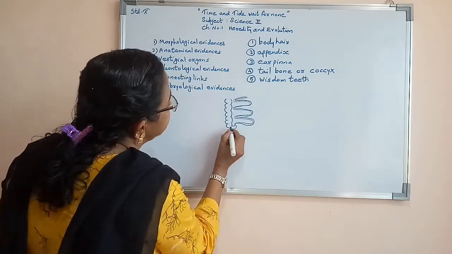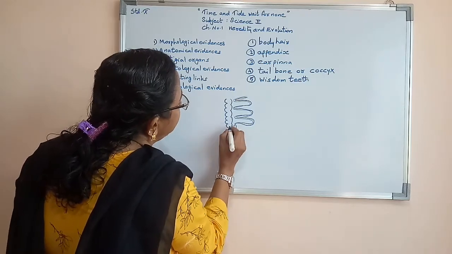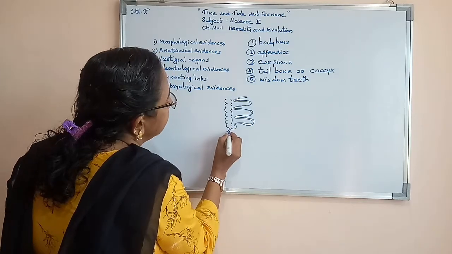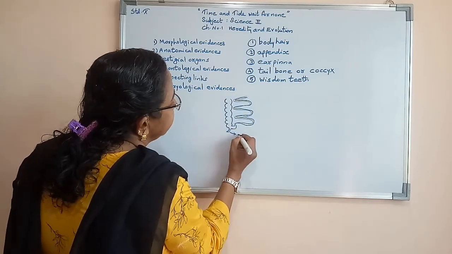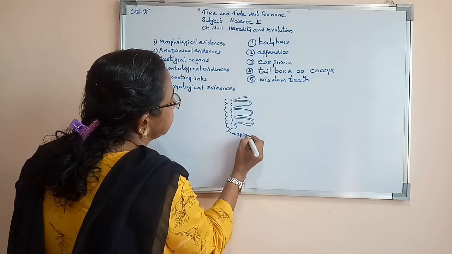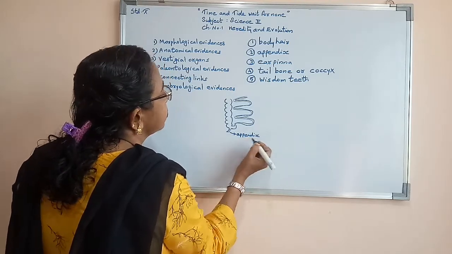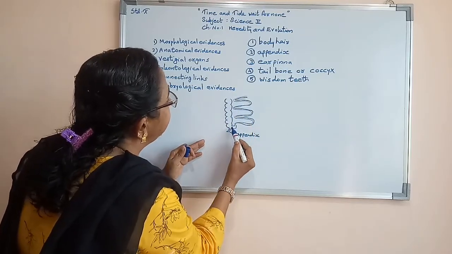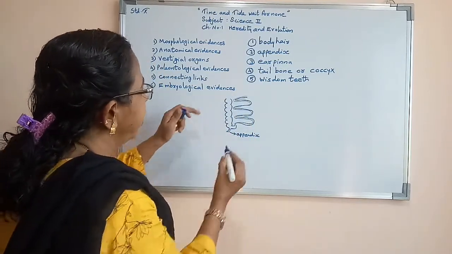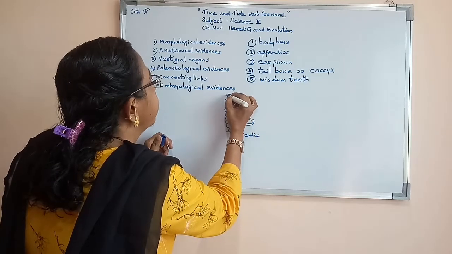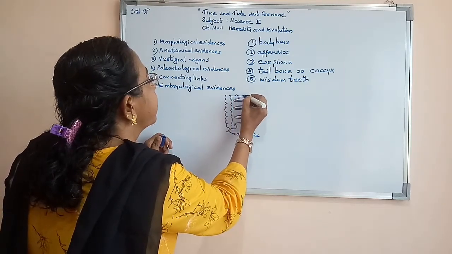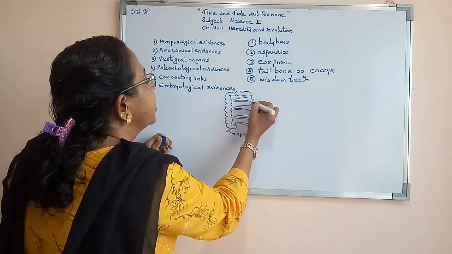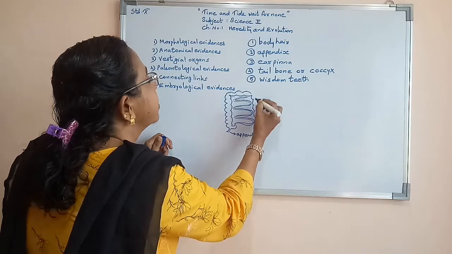Where the large intestine begins, there is a worm-like part, which is known as the appendix. So this is our small intestine, this is the beginning of the large intestine. This is our large intestine. The large intestine is positioned like this.